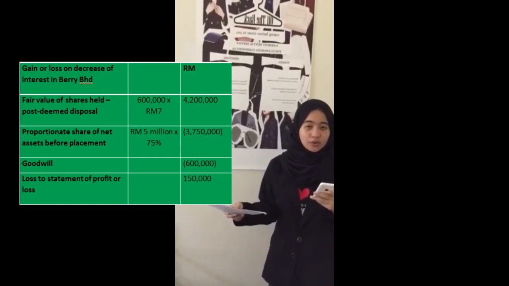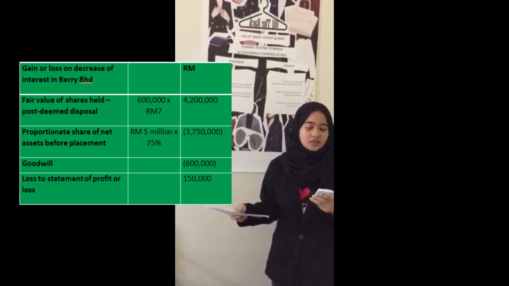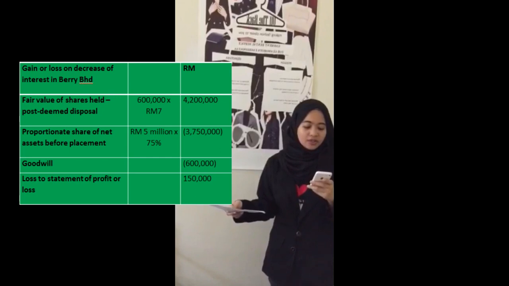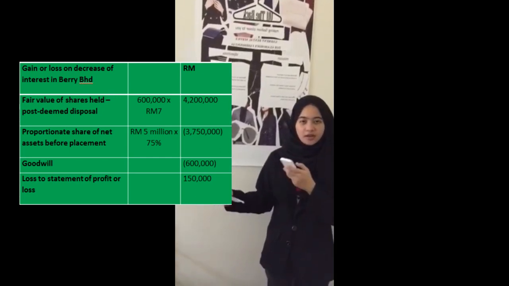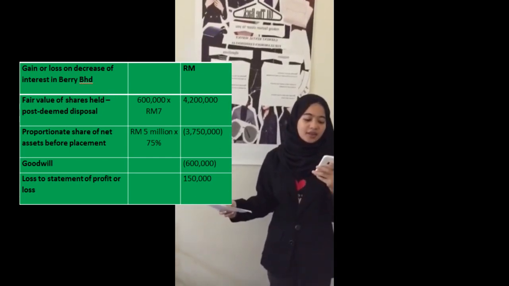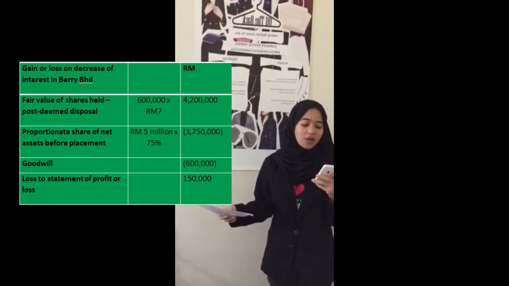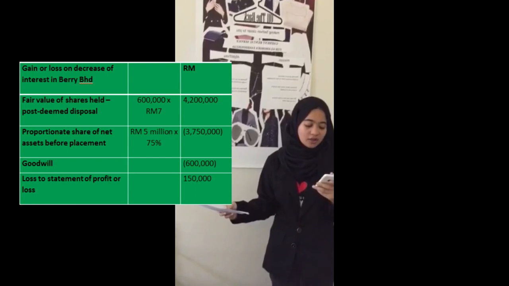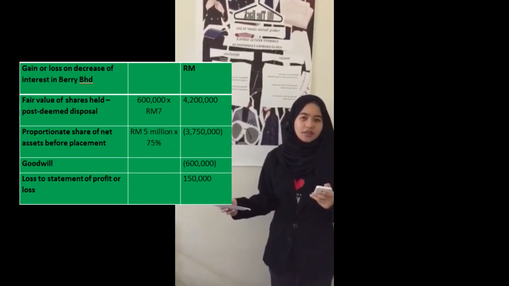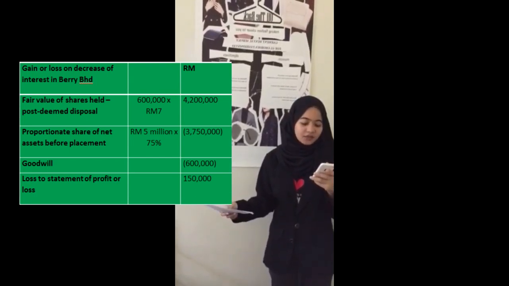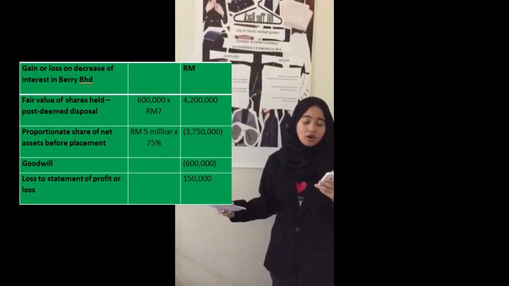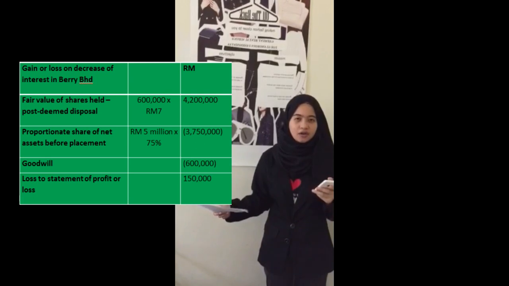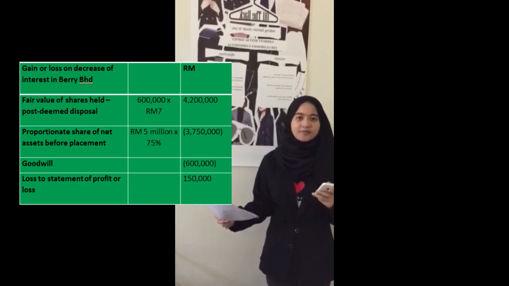And then the goodwill that I calculated earlier was 600,000 ringgit. Thus, the fair value is reduced by the proportionate share and by the goodwill, and hence the amount of loss that will be recorded in the statement of profit or loss is 150,000 ringgit. This 150,000 ringgit will be recorded as loss on disposal in the consolidated statement of profit or loss of Lili Berhad.